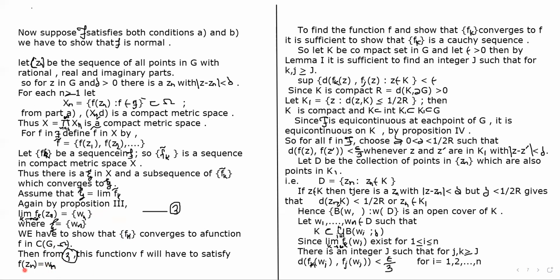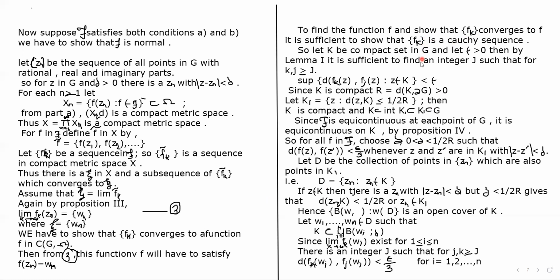To find this function f and show that the sequence fk converges to this f, we have to show that fk is a Cauchy sequence.